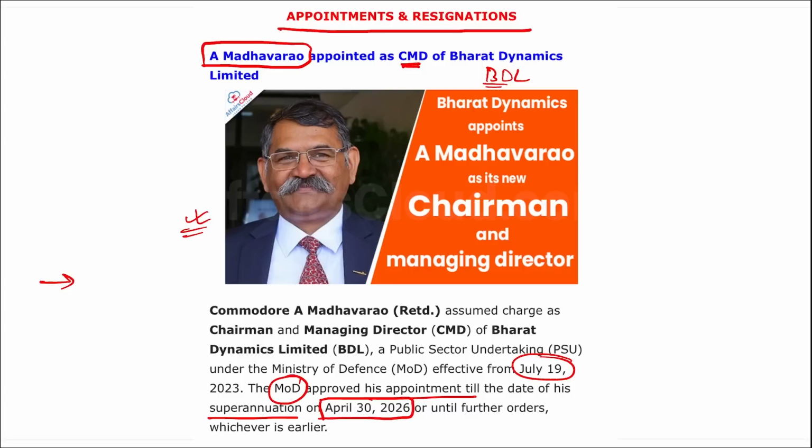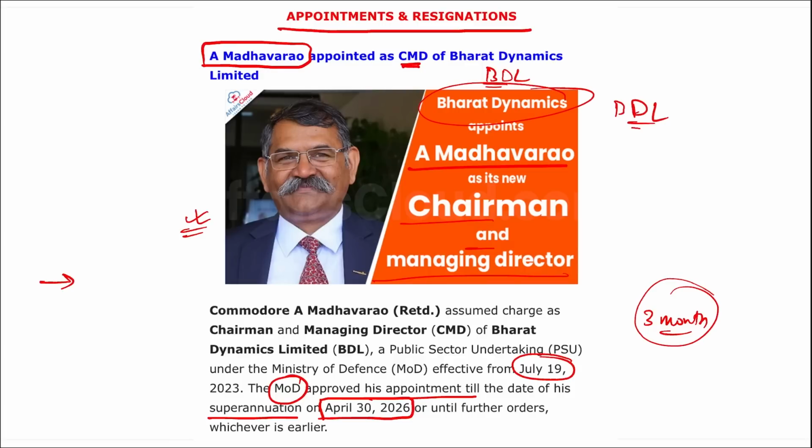Correct? Then next thing, remember, after Siddharth Mishra, P. Radhakrishnan, the director, has assumed the additional chairman and managing director charge of BDL with effect from 1st of April for a period of 3 months. Correct? And now, who will be there? A. Madhav Rao will be the chairman and managing director of BDL. Right?